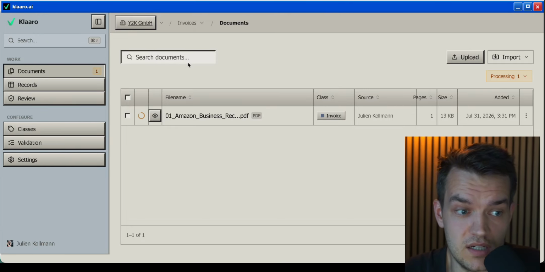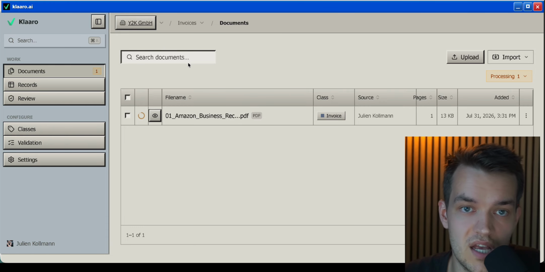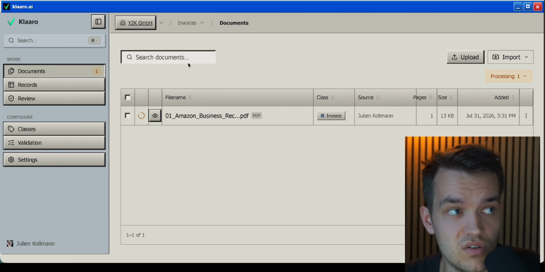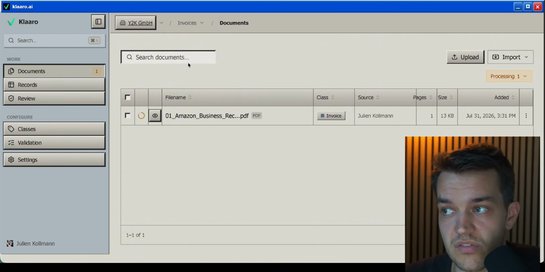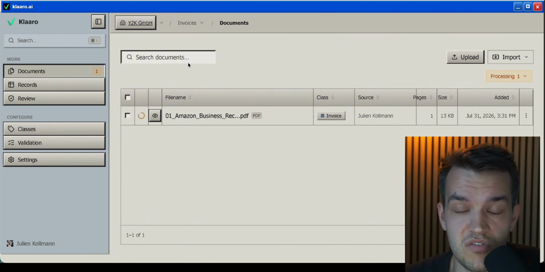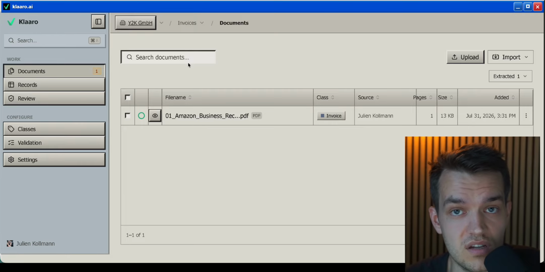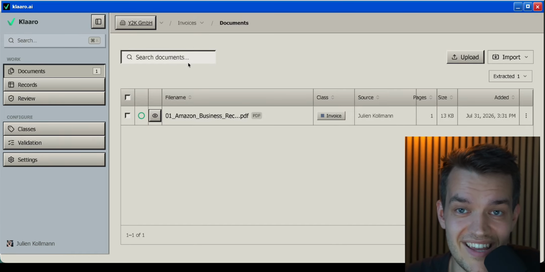While we wait, maybe I can go over some other features that we have. I could also do other things except upload a document. I could send a document via email. I could import it from Google Drive. I could also use one of our 2 SDKs. I could use an MCP. I could do an API upload. What else could I do? I could use N8N actually, because we have verified N8N nodes. So yeah, there's plenty of options on how you get your documents into Klaaro. There's equally many options on getting it out of Klaaro again.